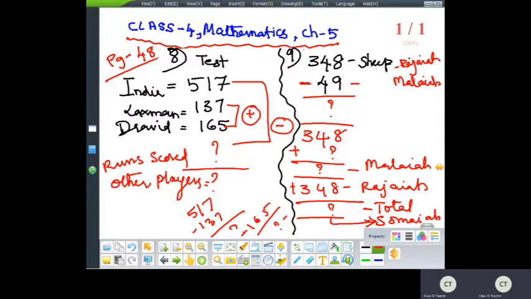Then how many sheep do the three have together? So then how many sheep are the three having together? So this is Mallaya's, this is Rajaya's, and this is Somaya's. Now add Mallaya's, Rajaya's and Somaya's sheep. Got it? You will get all together. So let me just do it in a rough work, okay?